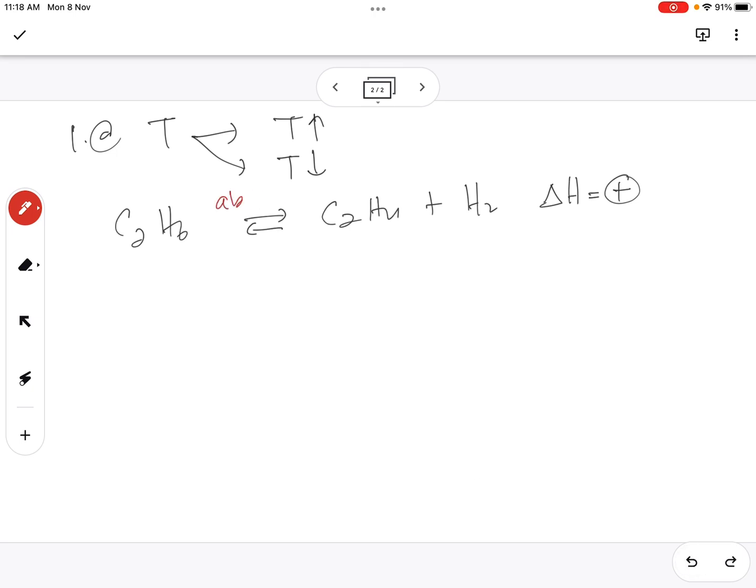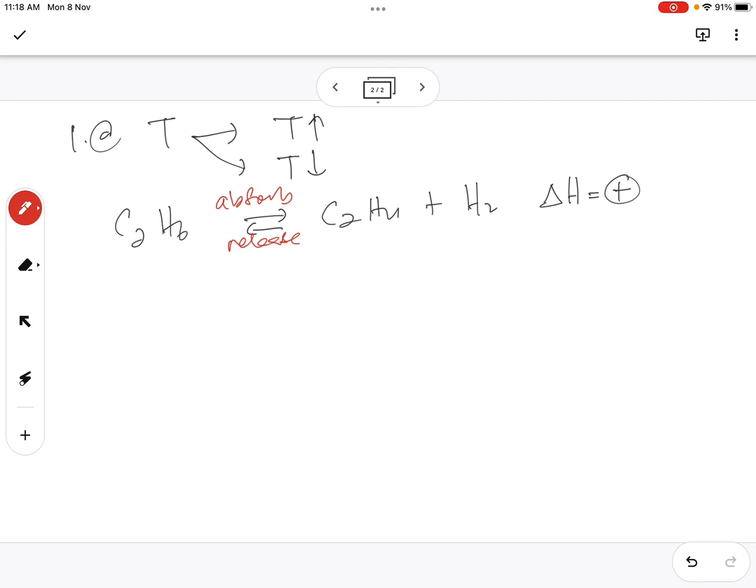Okay, I write again absorb, because the forward reaction is endothermic, so we write absorb. So if the forward reaction absorbs, the backward reaction must release. Now the question is, why do I write absorb for the forward reaction? Because the reaction is endothermic, and as you said just now, endothermic means absorb the heat, right?